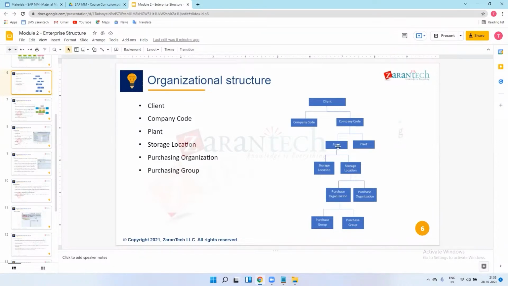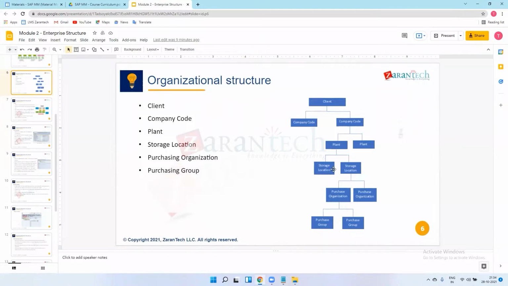Suppose I have one plant, let's say plant one. In plant one, I'm manufacturing one vehicle. For that vehicle, I need tires, doors, engine, and chassis. All these materials, semi-finished materials, need to be assembled.